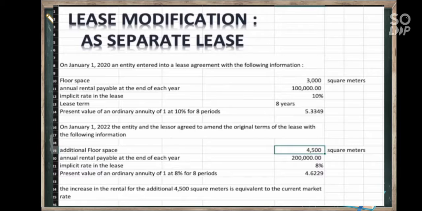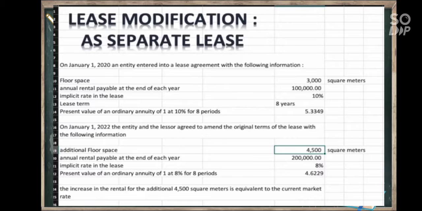Implicit rate in the lease is 8%. Present value of an ordinary annuity of 1 at 8% for 8 periods is 4.6229. The increase in the rental for the additional 4,500 square meters is equivalent to the current market rate.